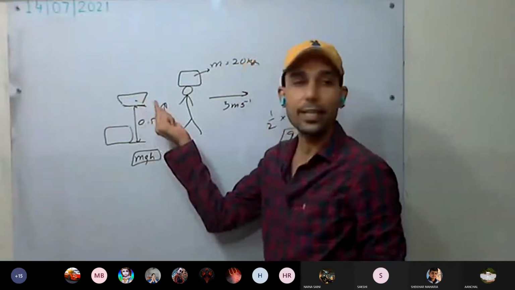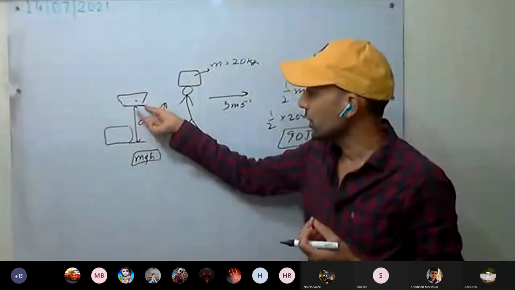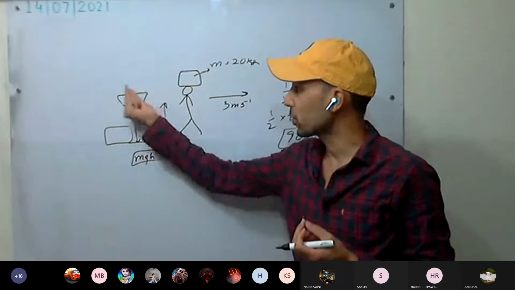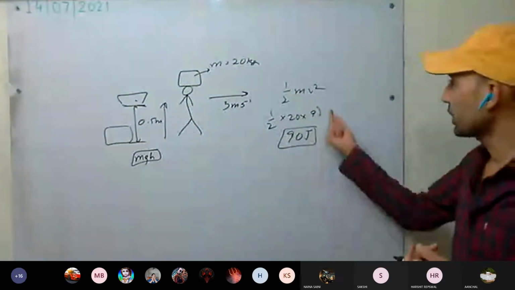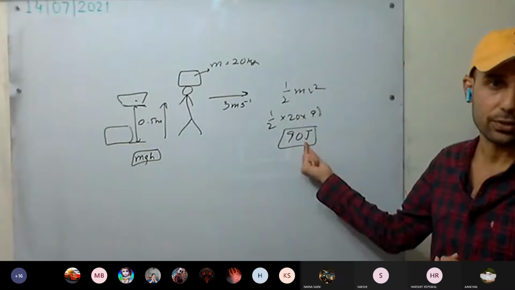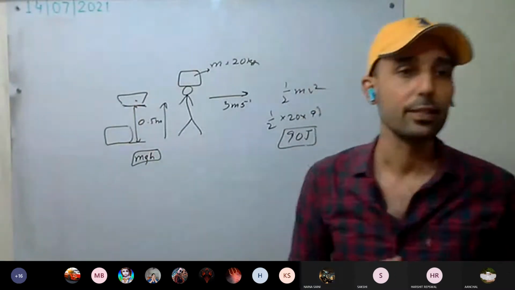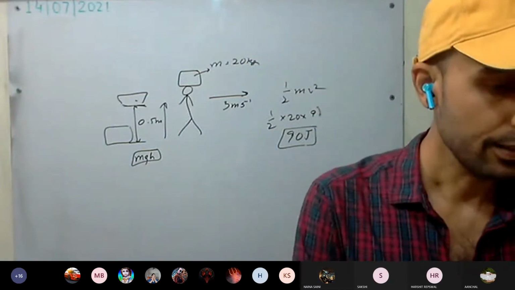If you take potential energy, this is the potential energy gained by the box. So this amount of energy will be stored as potential energy in the box. Understood? And here it will be stored as kinetic energy in the box. And here this energy will be stored as potential energy in the box. This is clear?